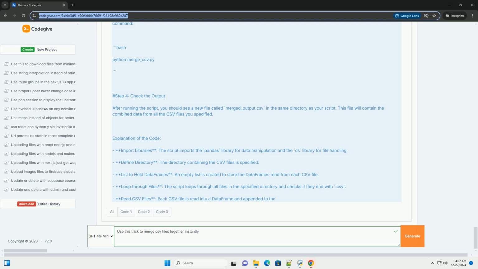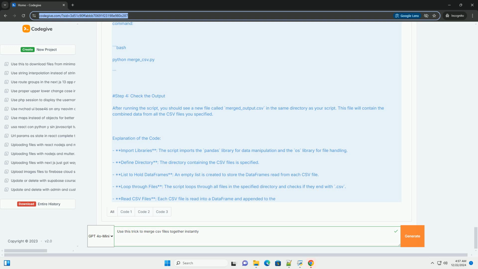Step 3, explanation of the code. 1. Import libraries. The pandas library is imported for data manipulation, and glob is used to find all the CSV files in the specified directory. 2. Define the path. Set the path to the folder where your CSV files are stored. 3. Get all CSV files. Use glob.glob to retrieve all CSV files in the specified directory.